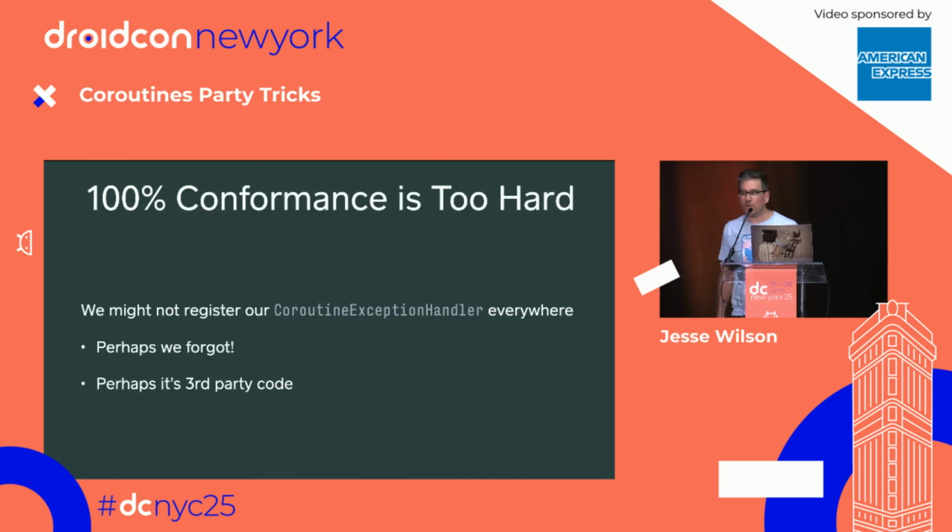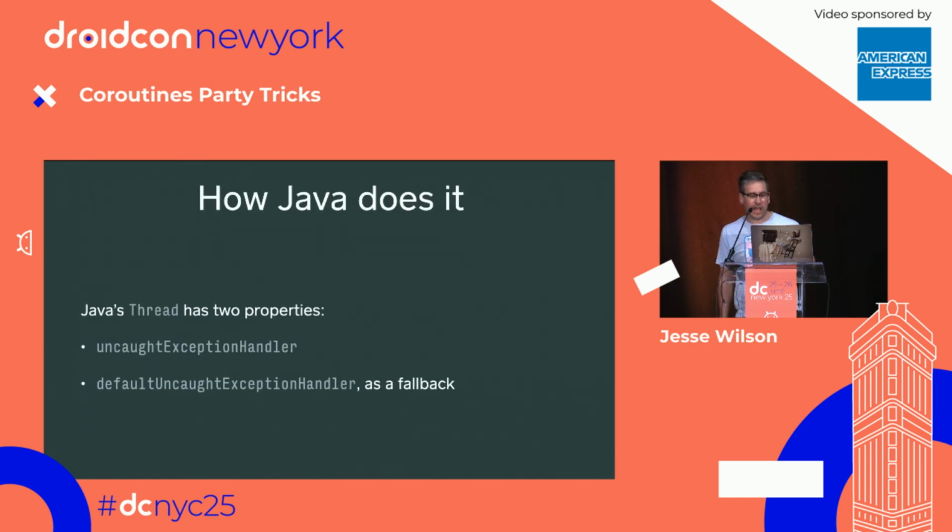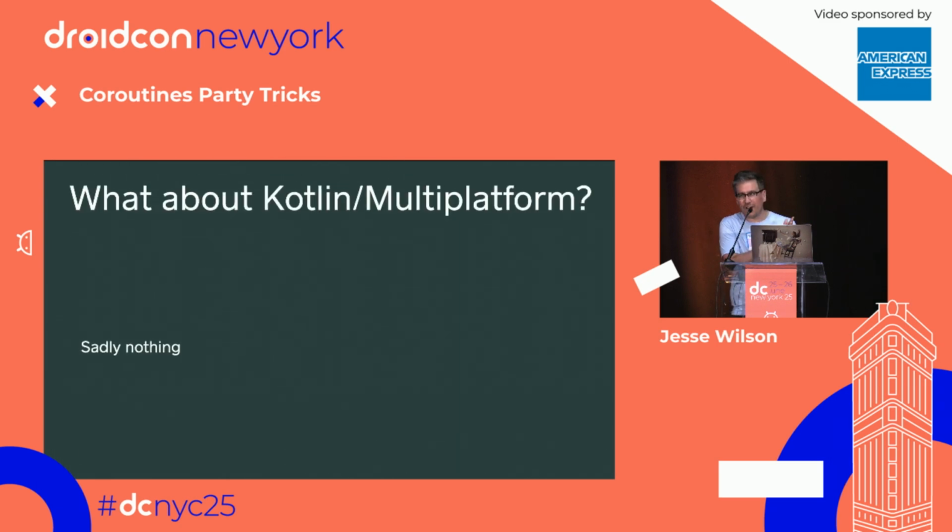A thing that I found, though, is that it's really hard to remember to universally add a coroutine exception handler every single time I create a coroutine. Maybe I forget, maybe it's third-party code. And so in Java, there's a similar type of problem where they have this thing called an uncaught exception handler. And so you can say every thread assign an uncaught exception handler if you throw and nothing catches it. Or there's even a default uncaught exception handler that's a global singleton for the process, where if somebody doesn't catch something, you can recover from it rather than crashing your process. What about Kotlin multi-platform? Nothing.